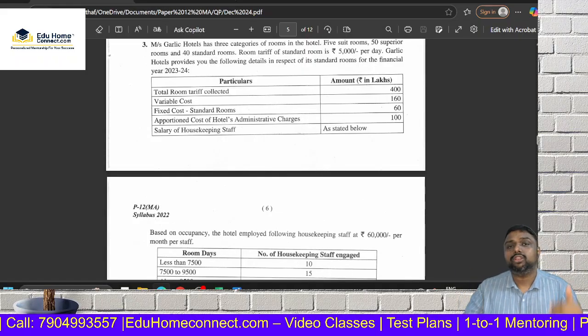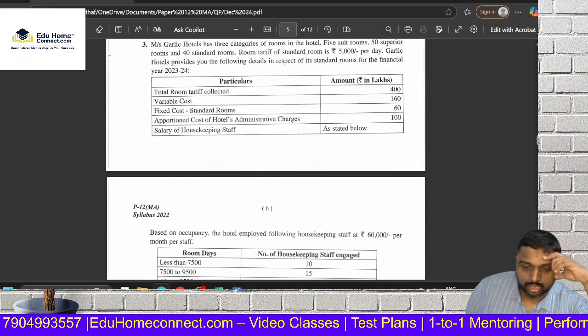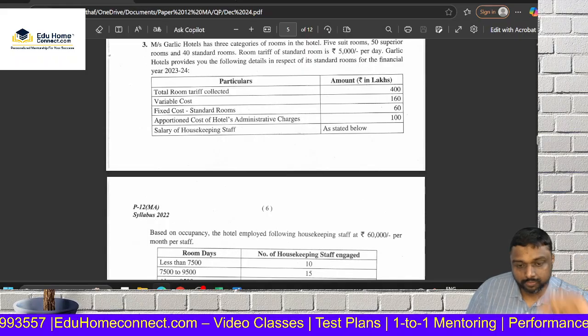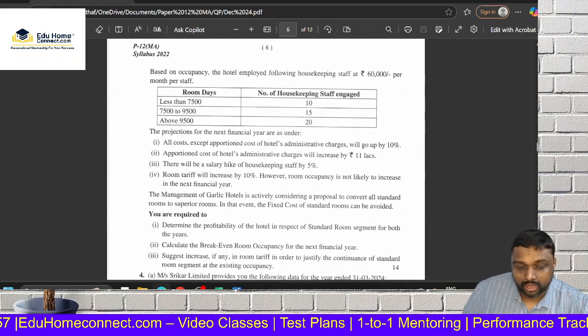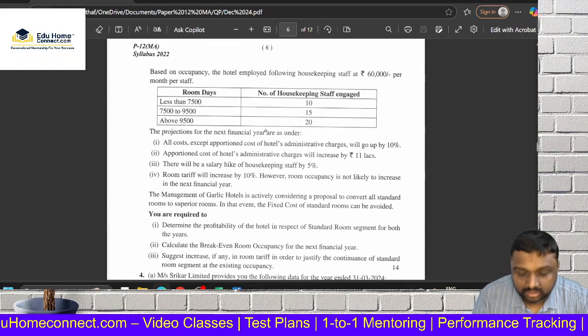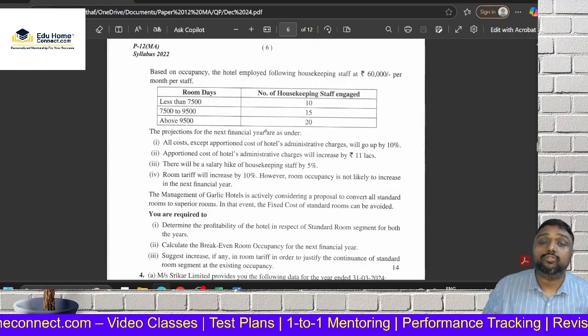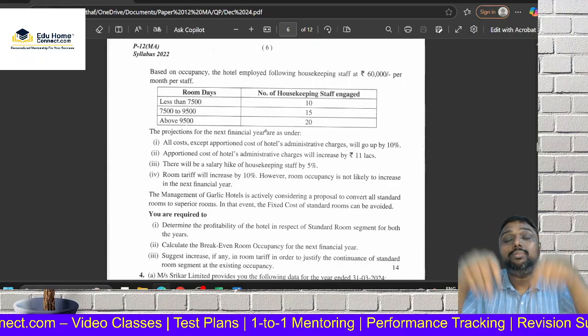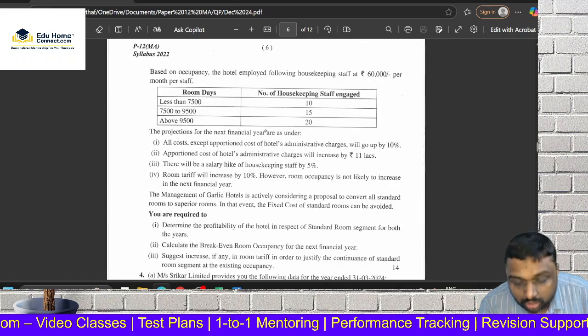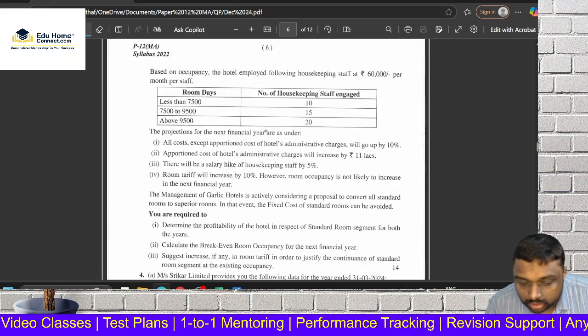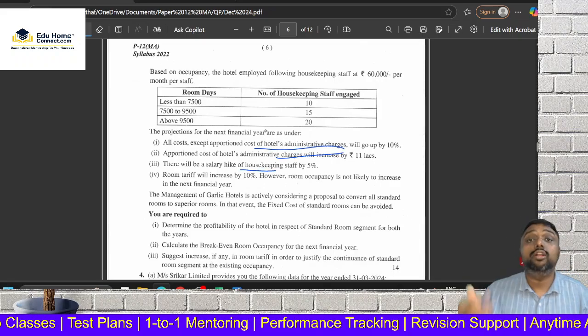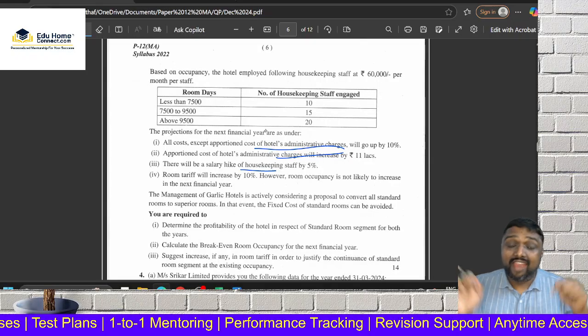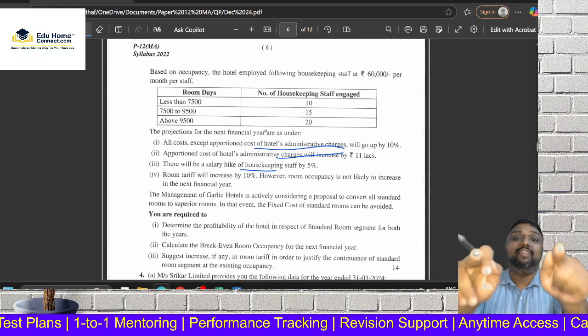So a normal student has to read the question, Garlic Hotel fries, room 50, room 50. He has to read the whole paragraph, everything. If a standard question comes, no problem, because it's a table, numbers are there. But here we have to learn all the points and understand them, because it's new wording for you. So attempting this question is a time waste. Don't do that.